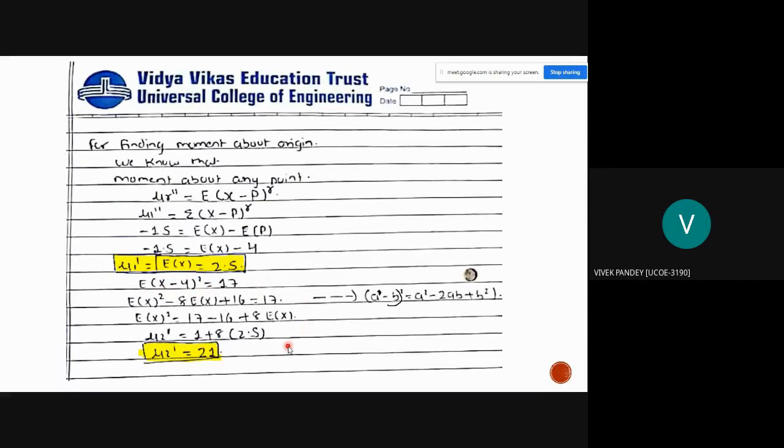By using the formula a minus b the whole square, E x square minus 8 E x plus 16 equal to 17. Now by substituting the value of E x from the above equation,